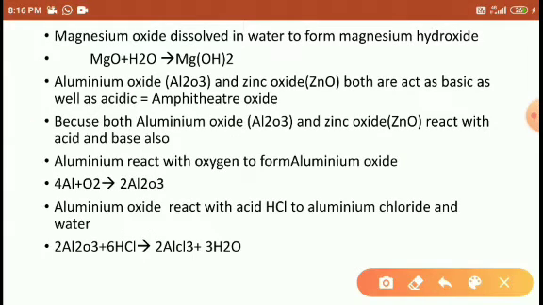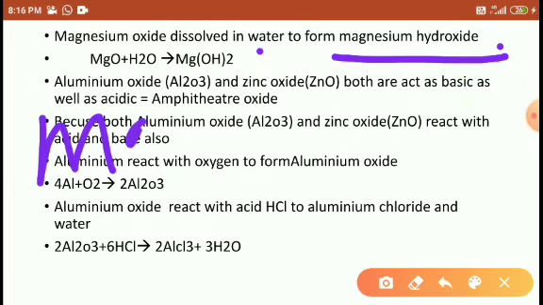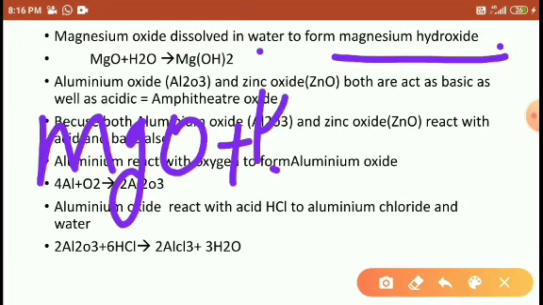Okay, next, students, the magnesium oxide dissolves in water to form magnesium hydroxide. Look at here the magnesium, students. Magnesium oxide reacts with H2O. Tell me, students, why am I writing this reaction like this?